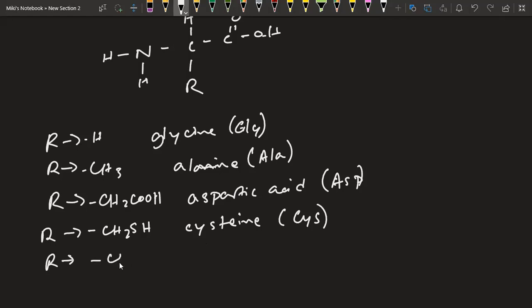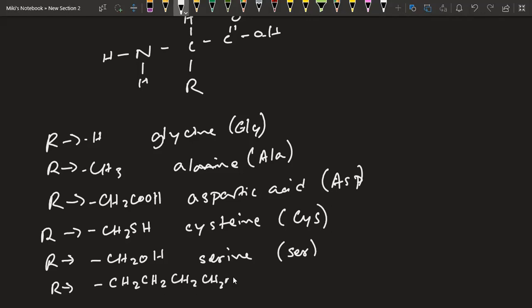And then we have CH2OH, which is actually serine. And finally we have, there could be more, but these are the fundamentals of the most general one. And this is known as lysine.